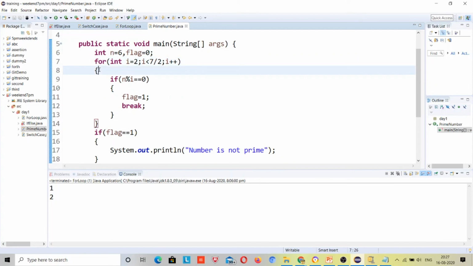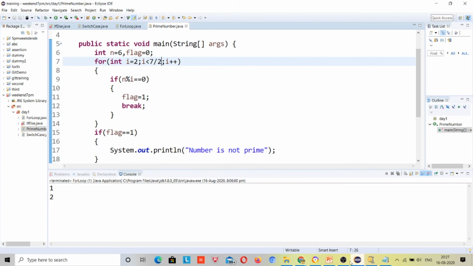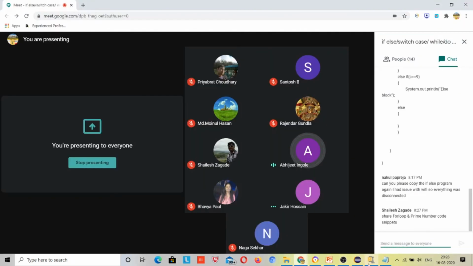Just understand the concept. For your next query, how can you manually give numbers from the console? Actually you have to use scanner classes. Just take user inputs, and whatever you print, make it a generic program. I have just given an assignment: print prime numbers from 1 to 100. The same logic will be used.